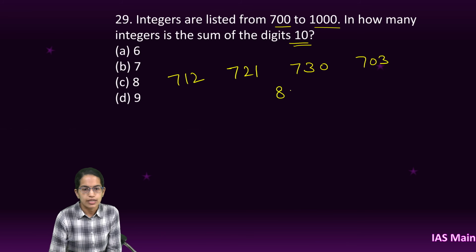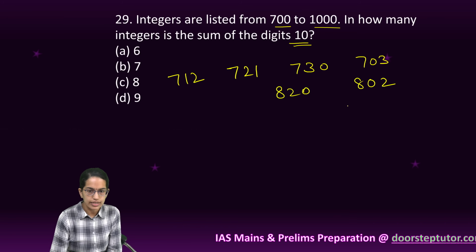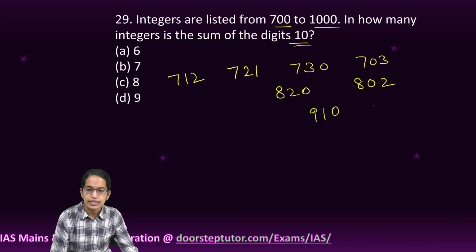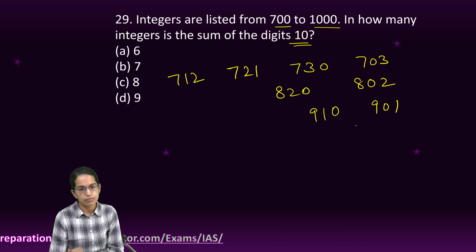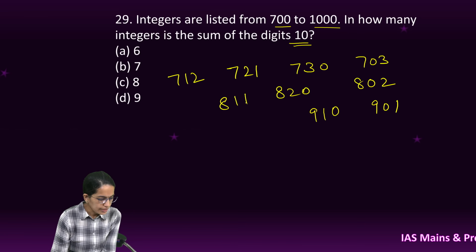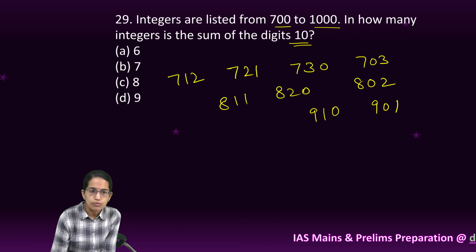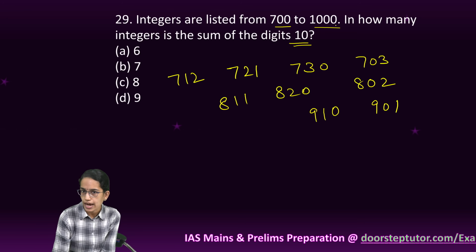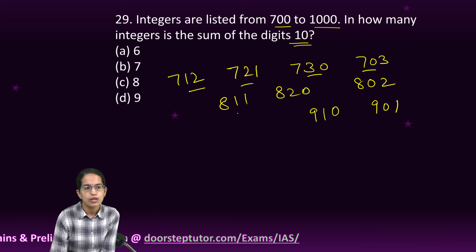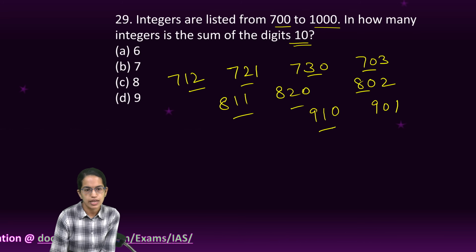Now I move to 8. So 820 is one of the numbers and 802 is another that I can take into account. And for 9, I can have 910 and I can have 901 as the two options. No other options here, because 1 and 1 I can consider. So 811 would be another option. 1000 I cannot take, because when I add those the sum remains 1. So how many numbers? 1, 2, 3, 4, 5, 6, 7, 8 and 9. So 9 is your right answer.